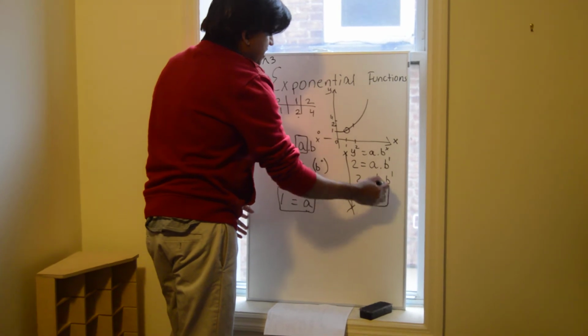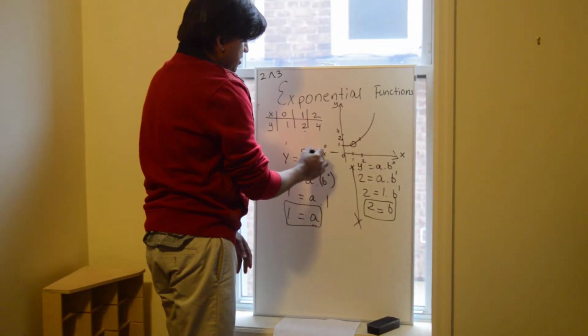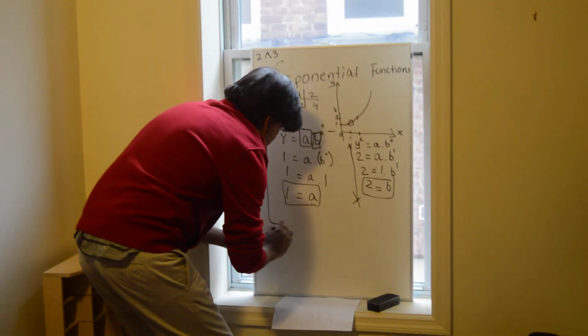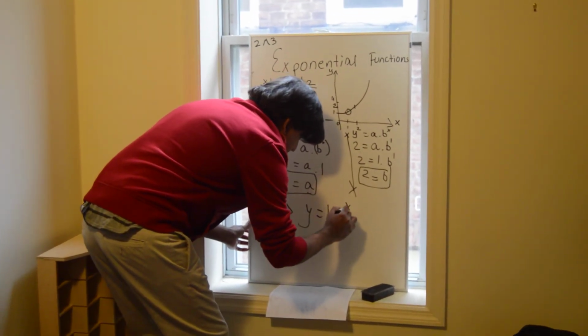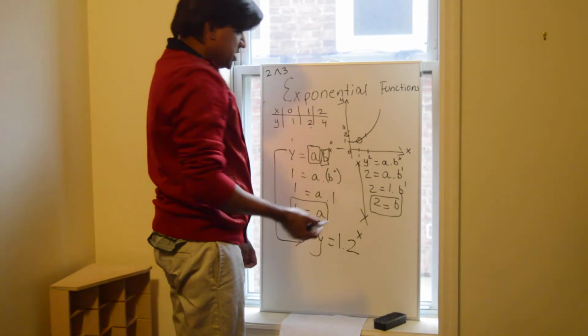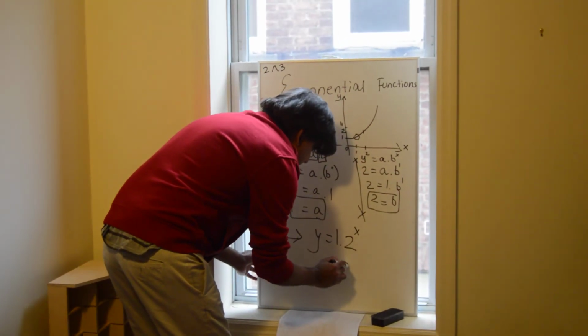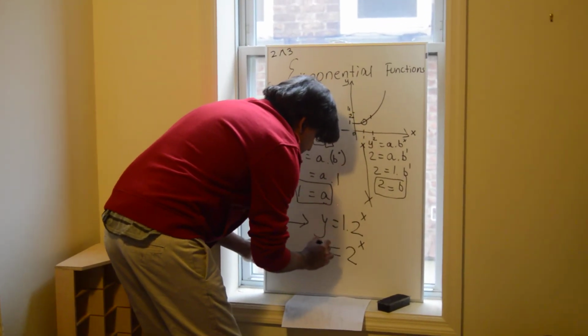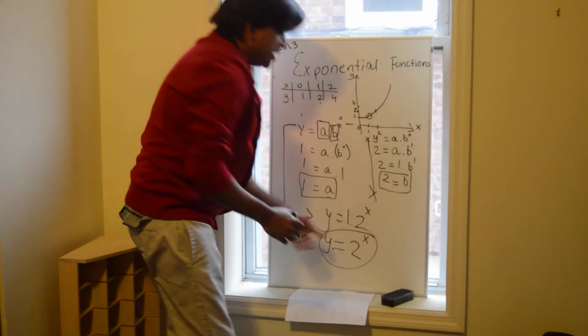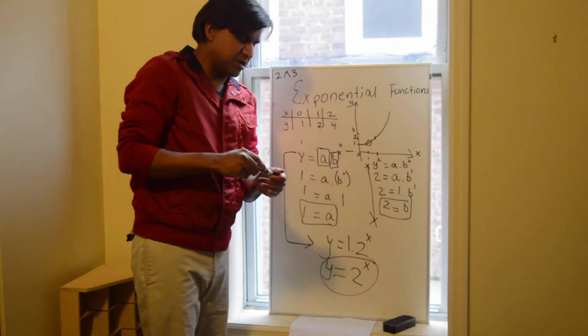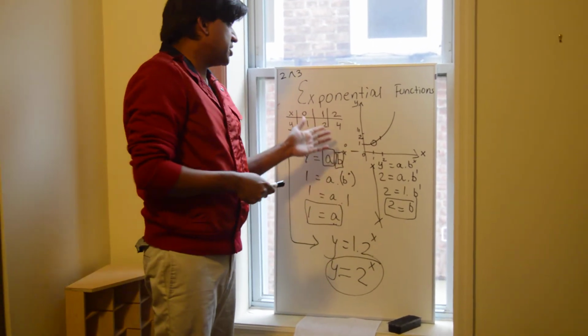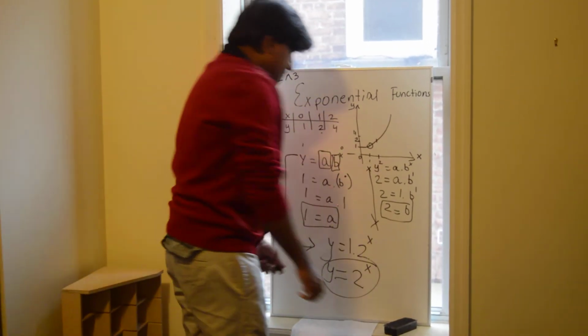So now we got a and b. Let's plug it over here. So what does our equation eventually become? y is equal to 1 times 2 to the power x. And if you recall from the first part of the video, we started with the equation 2 to the power x, right? We are getting the same answer. So there will be questions to find the exponential model or exponential function. So that's how we'll determine that. Okay.